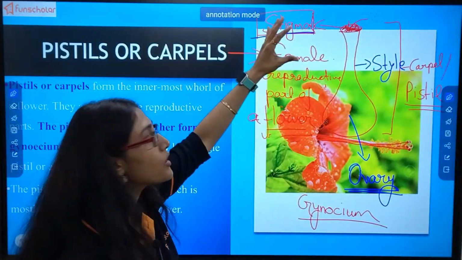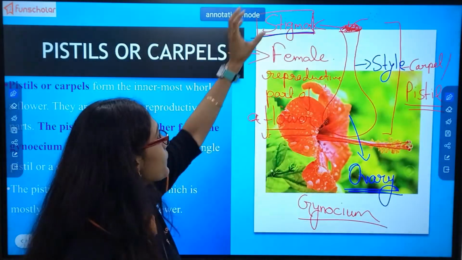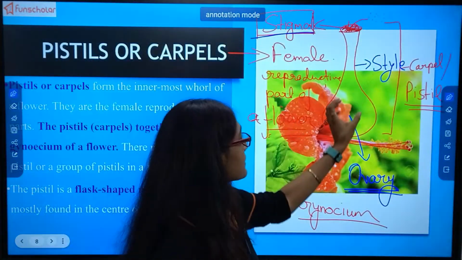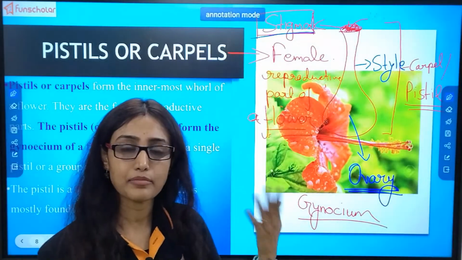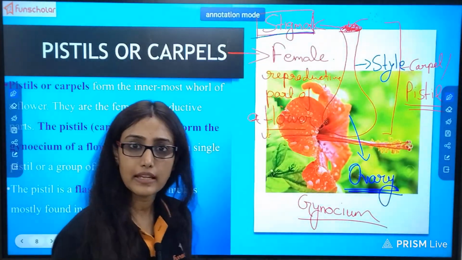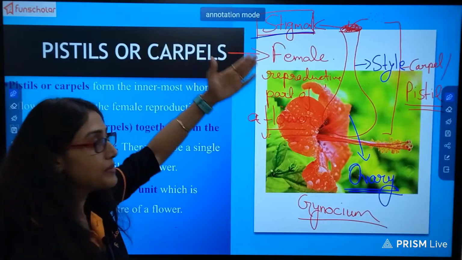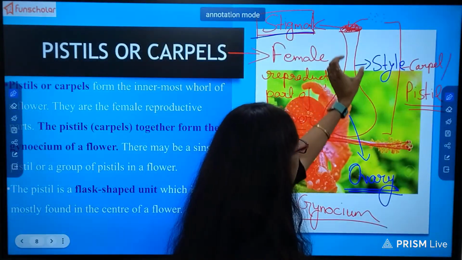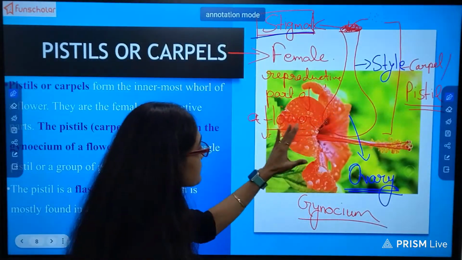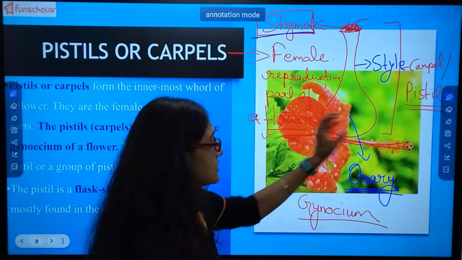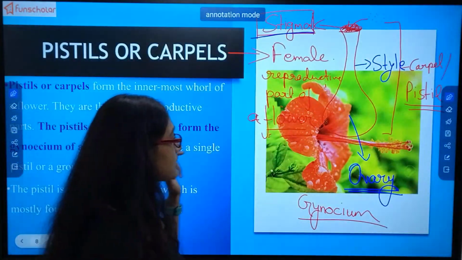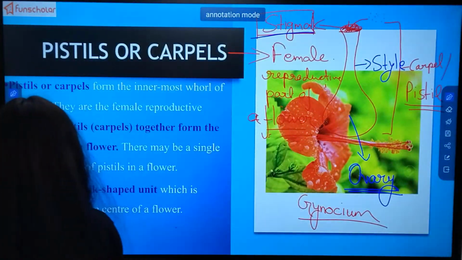So it is sticky or gluey in nature. That is why the name is stigma. Then the long part. Girls wear different types of style from day to day life, and since this is a female part, it will have a style. So the remaining part is style. And this flask-like structure is known as ovary. Okay, got it? Understood? Now let's read.